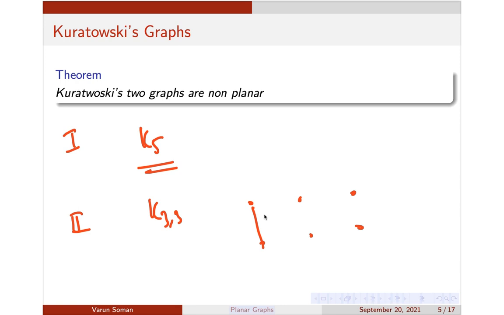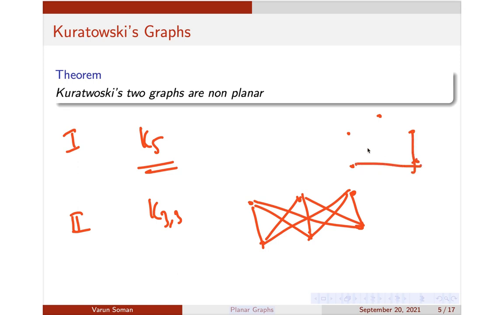We had discussed this earlier. This is the second graph, and it is non-planar. The first graph is the complete graph on 5 vertices. For example, 1, 2, 3, 4, 5. Now draw all edges between all the vertices. So try drawing everything. This is Kuratowski's first graph, and it is also non-planar.